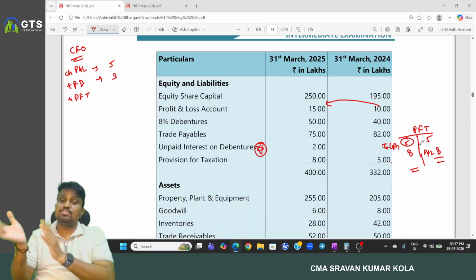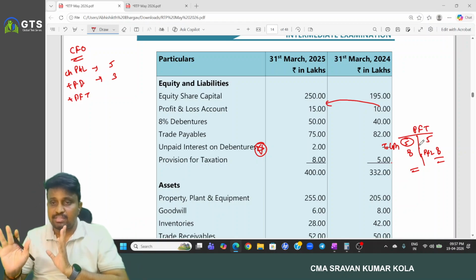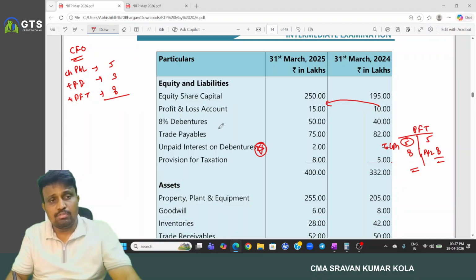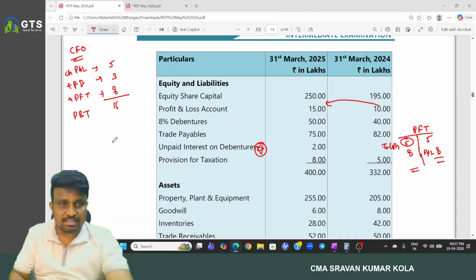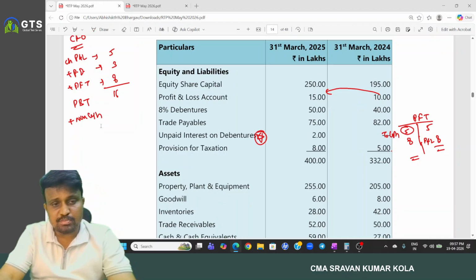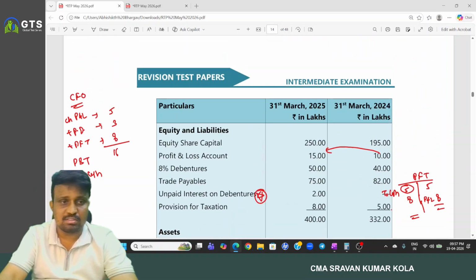Then the opening balance is deemed to be paid in the current year, and the closing balance was created in the current year. So for the provision for tax, we have to consider the current year figure, nothing but 8. So how much? 60. This is the profit before tax we have. Profit before tax. And we have to add non-cash expenses. The non-cash expense we have here is depreciation. So how much amount? 20 lakhs we have.